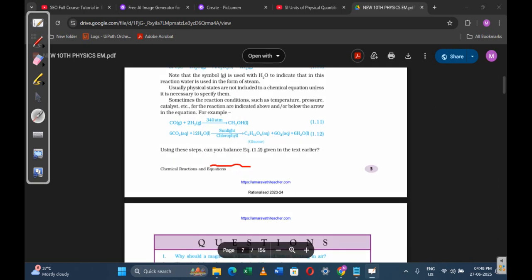In some of the equations we apply heat energy, sunlight, or a certain pressure. We can also write them, and represent how much pressure is applied in the equation. Is there any catalyst used in this equation?